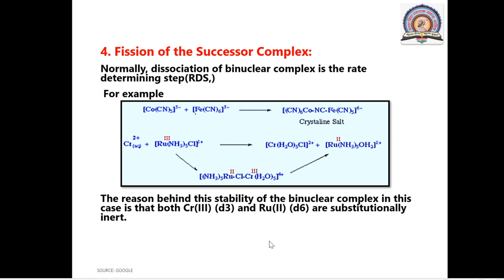Okay students, I think you are now able to understand the factors affecting the inner sphere mechanism. As we have seen in today's lecture, there are four important factors. Also, you should now understand what is meant by the outer sphere mechanism, the inner sphere mechanism, and the factors affecting each. These four points are very important for your examination.